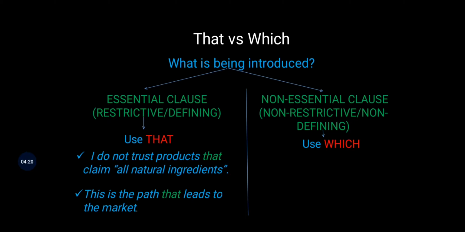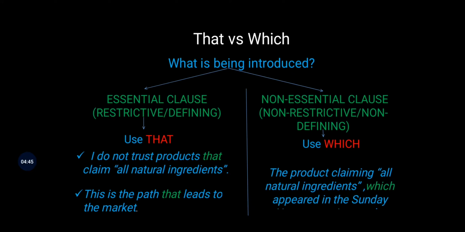Similarly, this is the path that leads to the market. Now if we say this is the path, that has no meaning. That path should lead somewhere. So where does that path lead to? Unless you have leads to the market, the sentence remains incomplete. So that's why leads to the market is also an essential clause, and because it's an essential clause, we use that. On the other hand, look at this example.